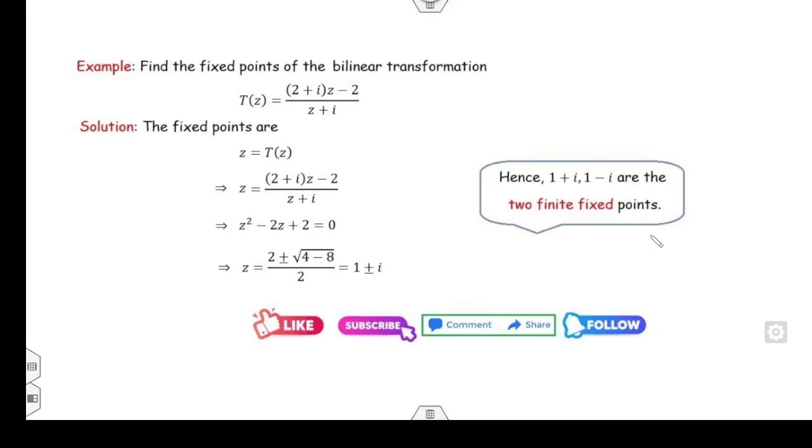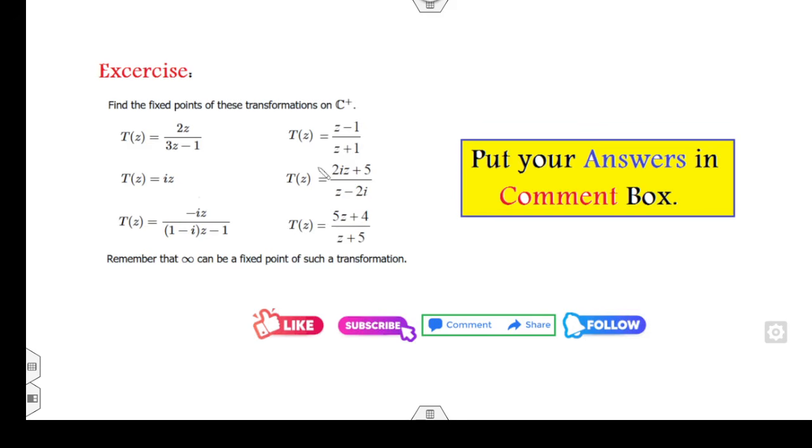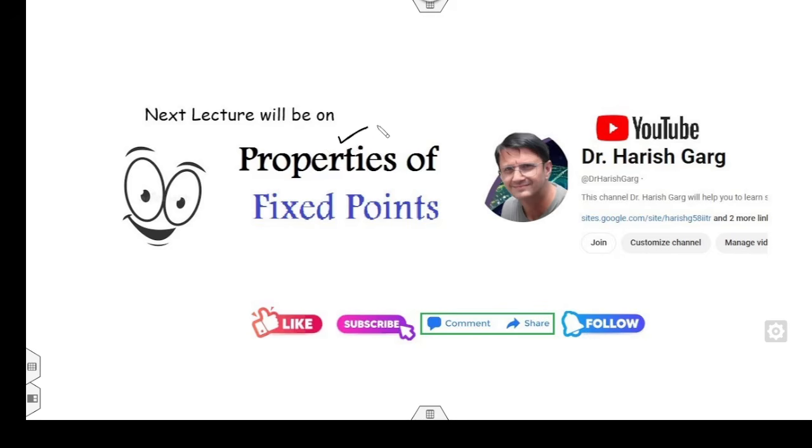Fine. Now I hope you can easily find the fixed points of all those questions which I have mentioned in the starting. So can you solve all these 6 questions and let me know your answers in the comment box, so that I can see whether you are able to understand the concept behind these fixed points or not. I will upload the next lecture on the various properties of the Mobius transformation very soon.